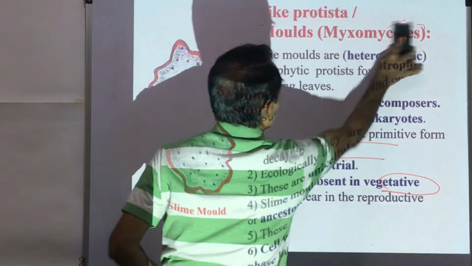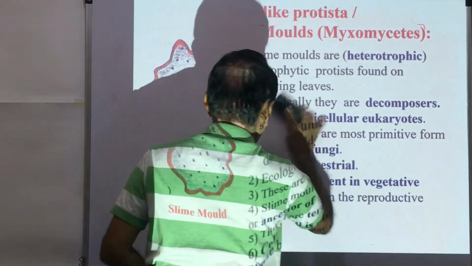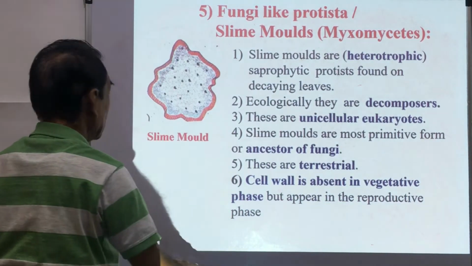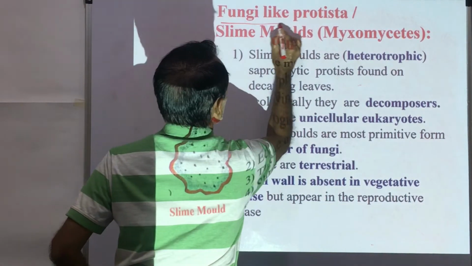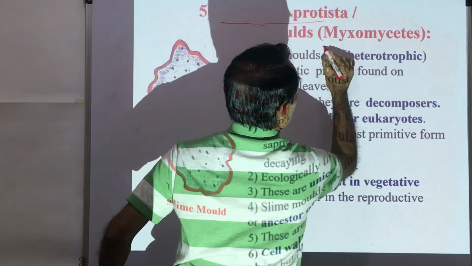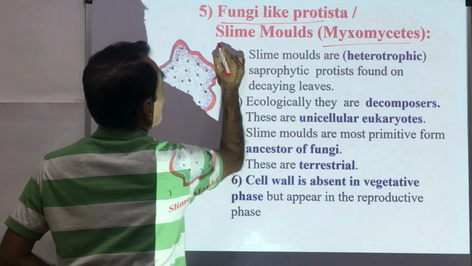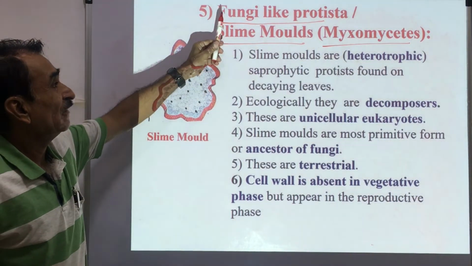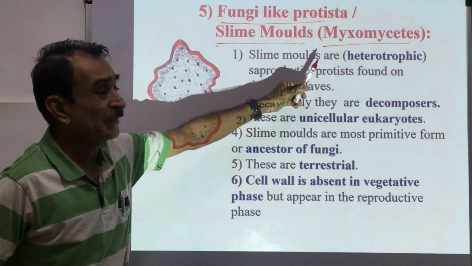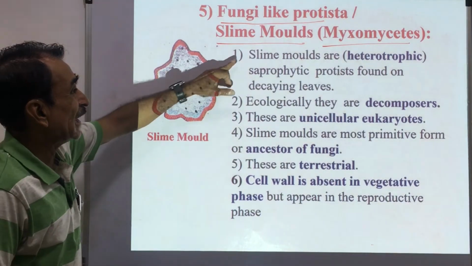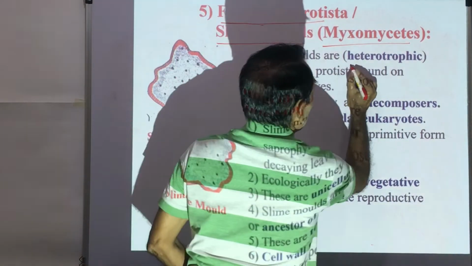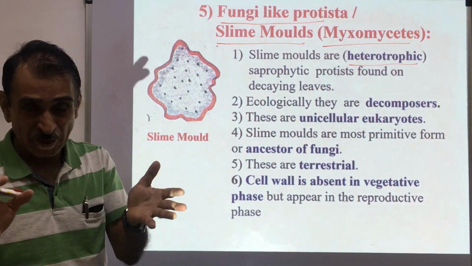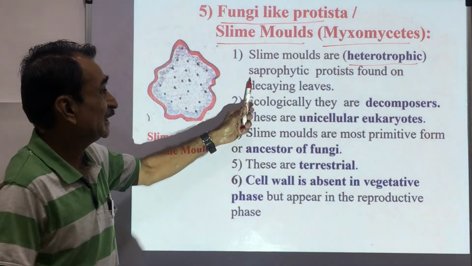The next group of protista are the fungi-like protista, also called myxomycetes or slime molds. There are different names: slime molds, fungi-like protista, or myxomycetes. Slime molds are heterotrophic. They cannot prepare their own food material. They do not have photosynthetic pigments. These are saprophytic.